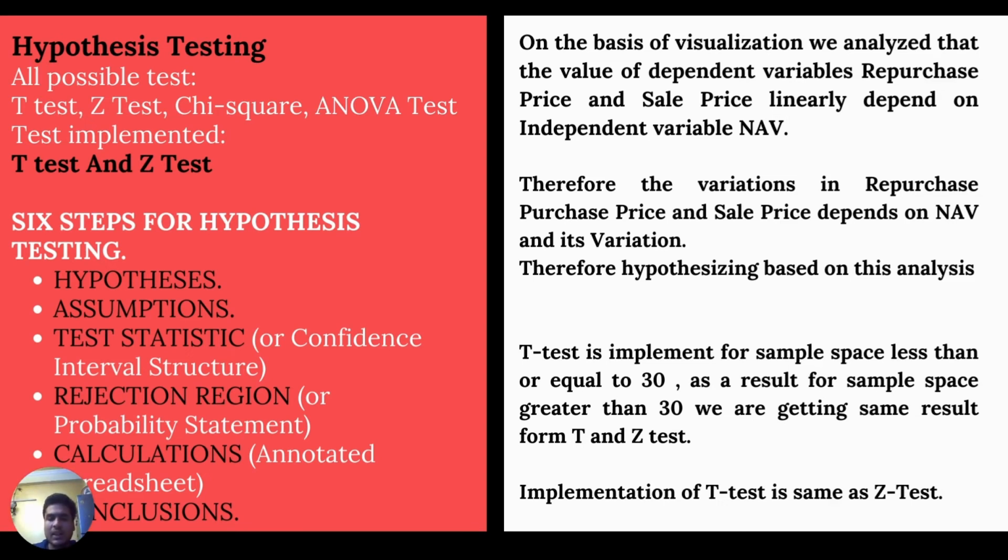Now, even though we have implemented the t-test, the t-test is meant for a sample size less than or equal to 30. But since our sample size is greater than 30, our result for the t and z-tests will be the same.